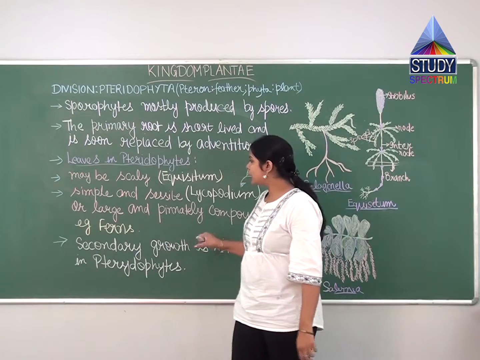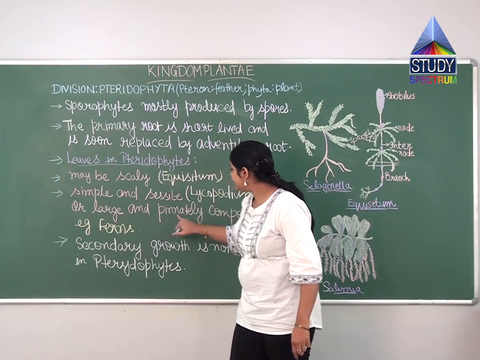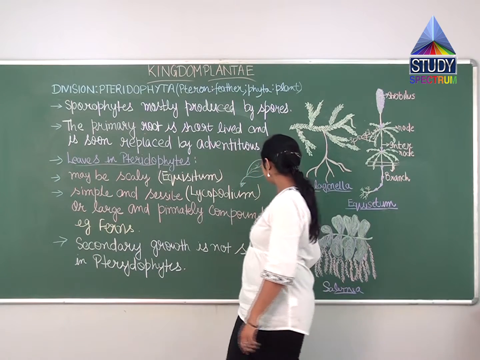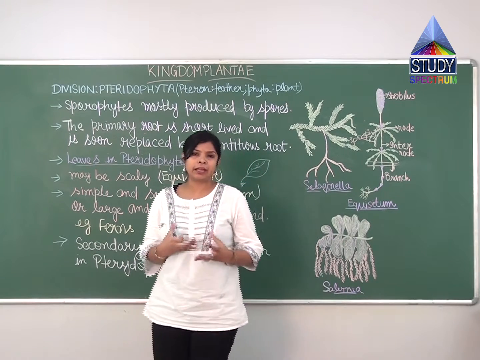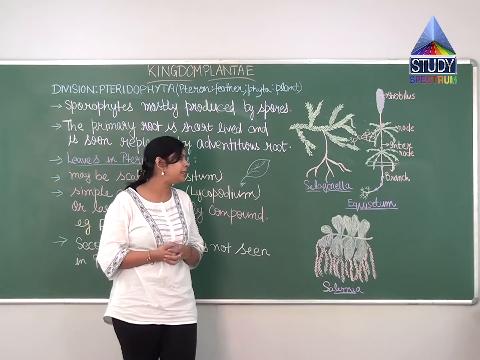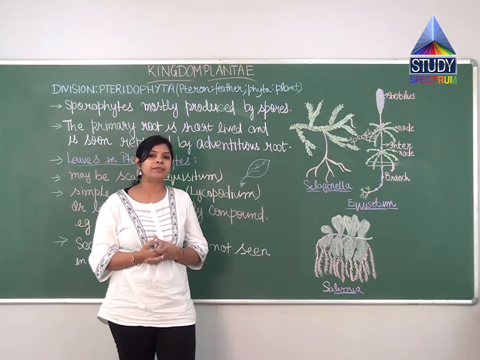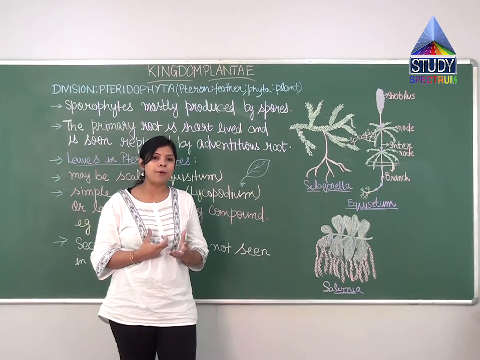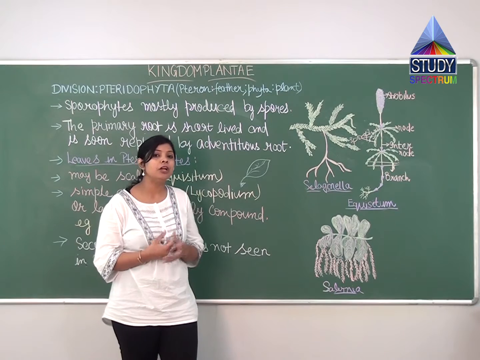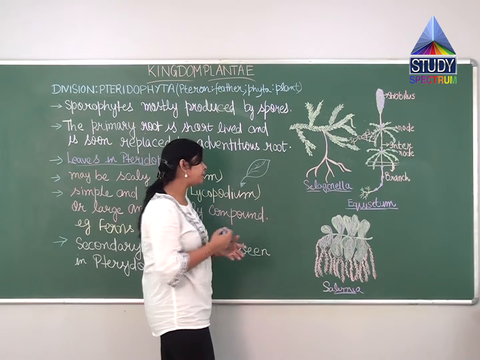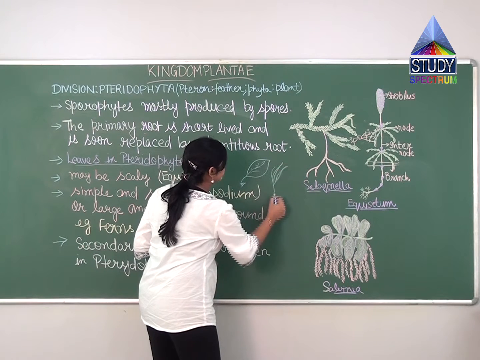Now if I talk about the next type, there are many plants that can have large and pinnately compound leaves. Here the example is ferns. Students, I think everybody has seen the fern plant, as it is an ornamental plant. What kind of leaves do they have? They have compound, pinnate leaves with a large number of leaflets present. If I take the example of ferns, the leaf will be a large leaf, something like this.